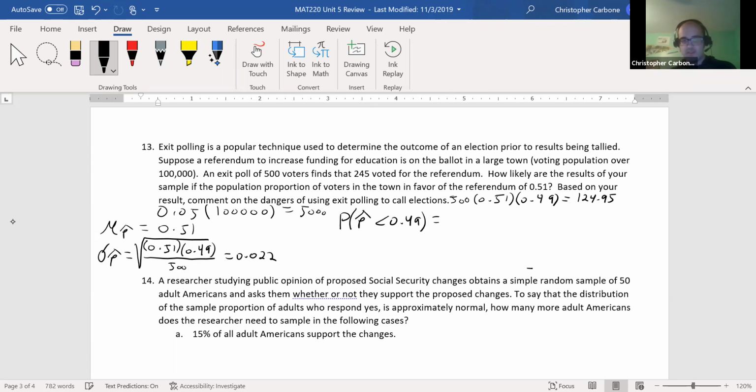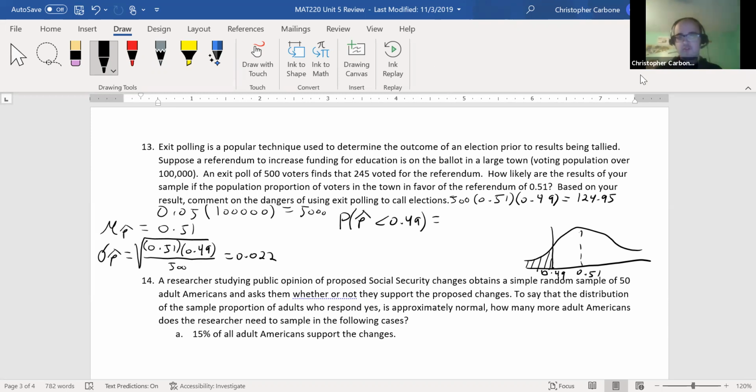Why is it less than? Well, let's see. 0.51 will be here. 0.49 based on this standard deviation will be someplace down here. So for how likely are the results, if we do the area above it, that's going to give us a high probability. But if we do the area below, there's a chance it could be unusual for this particular problem.